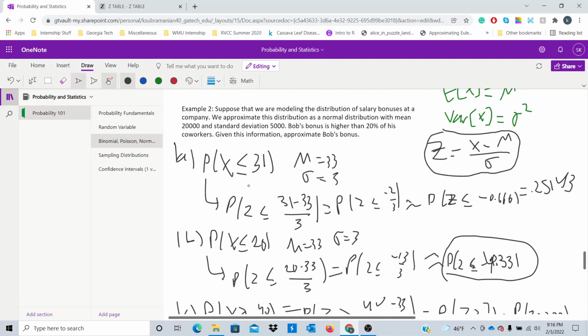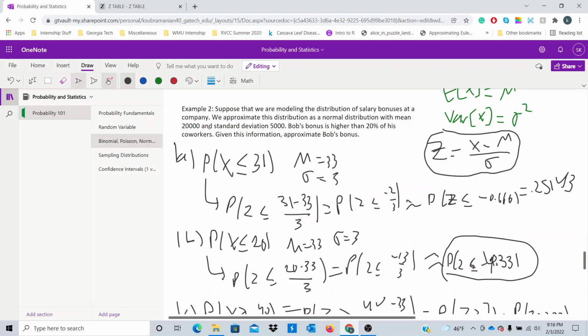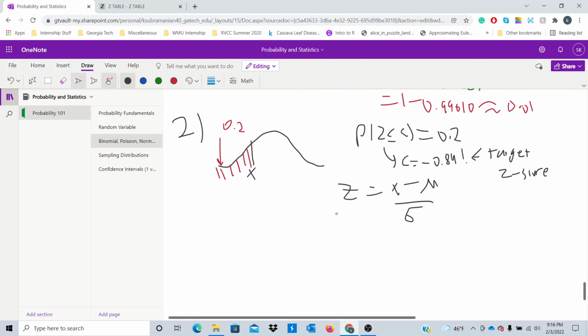Now let's look back to see what other givens we have. We know that the mean is 20,000, and we know that the standard deviation is 5,000 right here. So mean is 20,000, standard deviation is 5,000. So negative 0.84 will equal x minus 20,000 over 5,000. So then all we have to do is solve this equation for x.